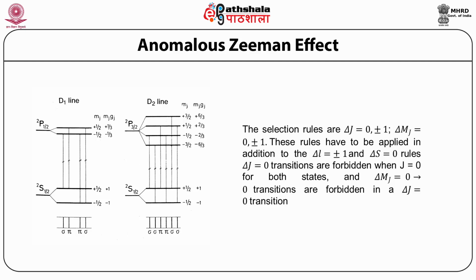That is, with longitudinal observations, the Δm_J = 0 transitions are absent, and the Δm_J = ±1 transitions are circularly polarized. With transverse observations, the Δm_J = 0 transitions are linearly polarized along the z-axis, and the Δm_J = ±1 transitions are linearly polarized in the xy plane, that is the plane perpendicular to magnetic field B.